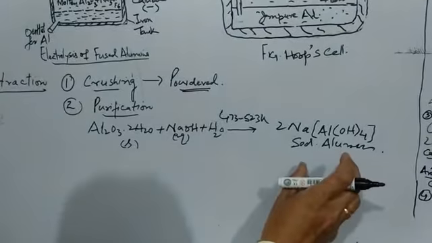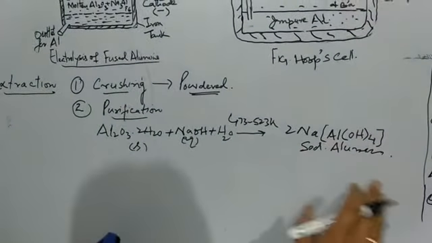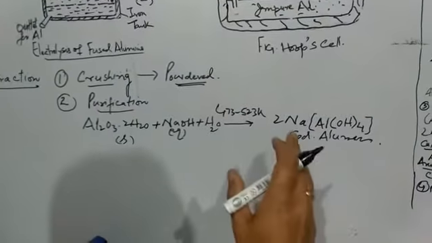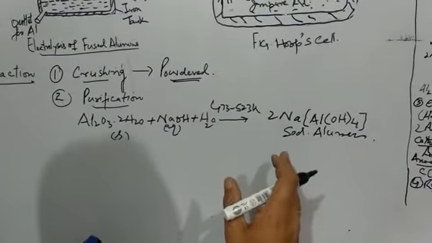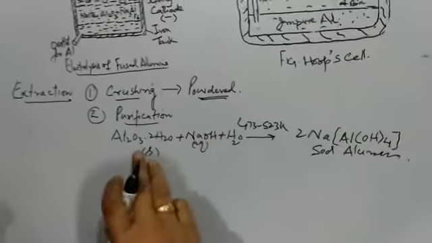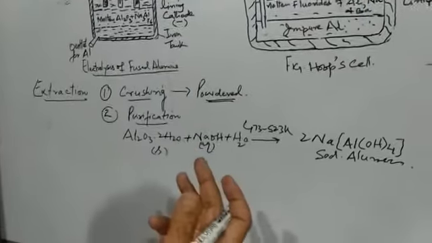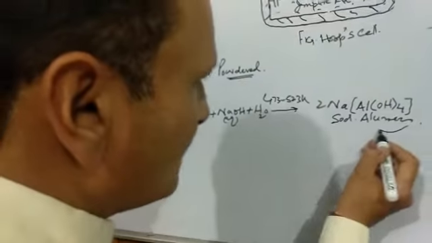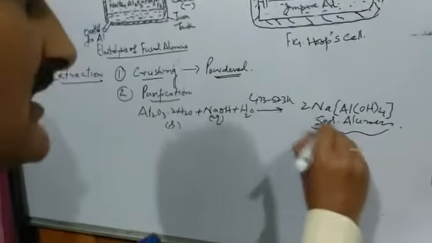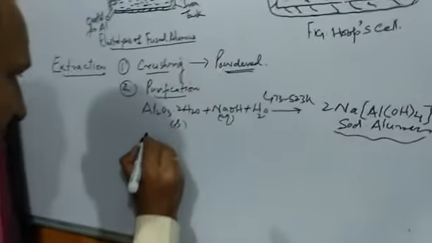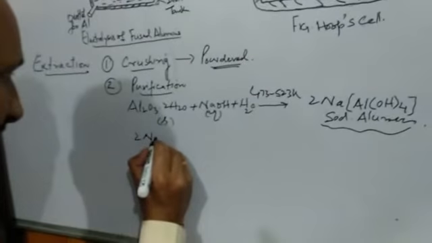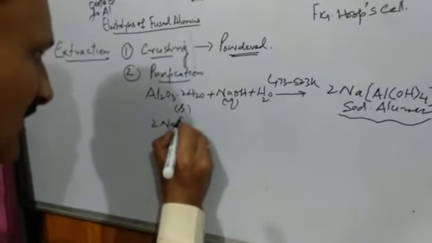As we get sodium aluminate, we will filter it. On filtering, some unwanted impurities will get filtered off, and the rest we will treat with carbon dioxide.